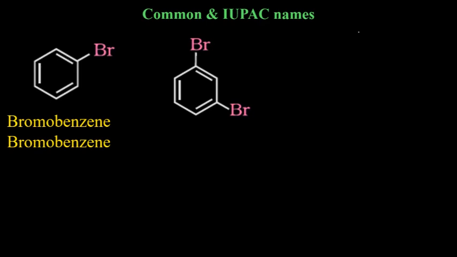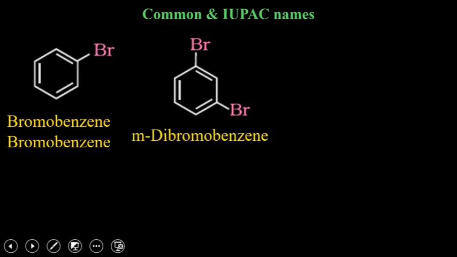Yes, Arohi, correct. You need to include how many bromines are there. Otherwise, your answer is correct. It is a dihalo compound, a dibromide. So we will say it is m-dibromobenzene. We include this di because there are 2 bromines. Although it is evident if we say meta, that is the convention.